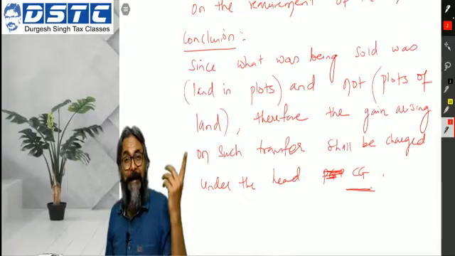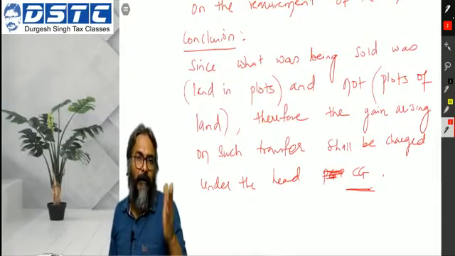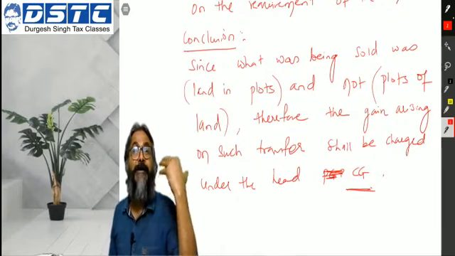So in that case study which I have tried, which was not this one, this case law was inheritance of the land, he wanted to sell the land.